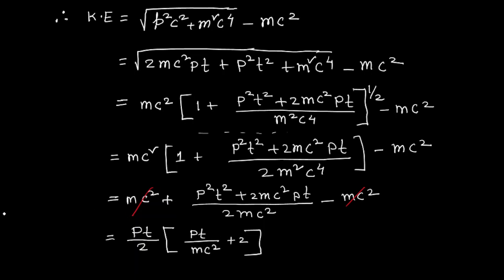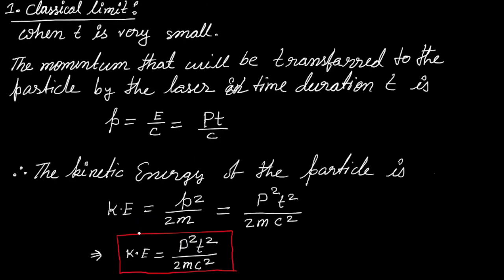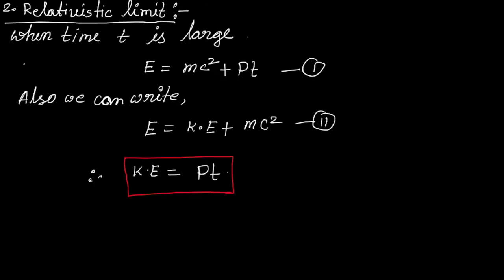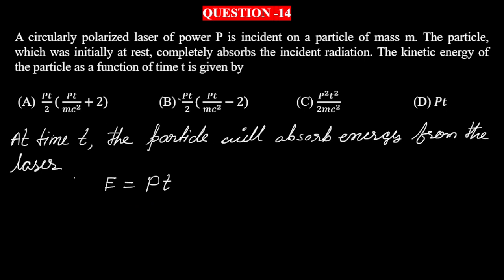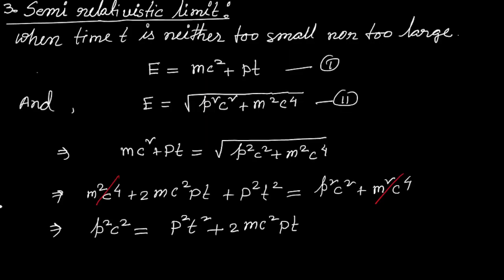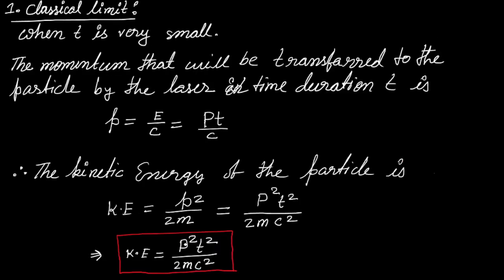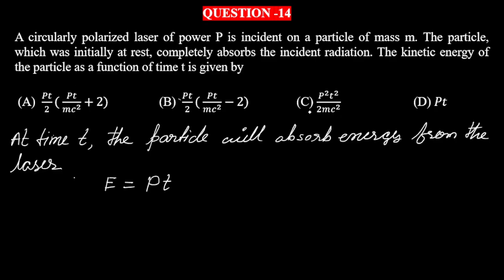So in 3 limits we are actually getting 3 results. One is the classical limit, one is the relativistic limit, and this is a certain kind of approximation limit when time is neither too large nor too small. Now take a look at the options given in this question. Option C is actually the kinetic energy of the particle according to the classical limit: pt square divided by 2mc square, which is given in option C.